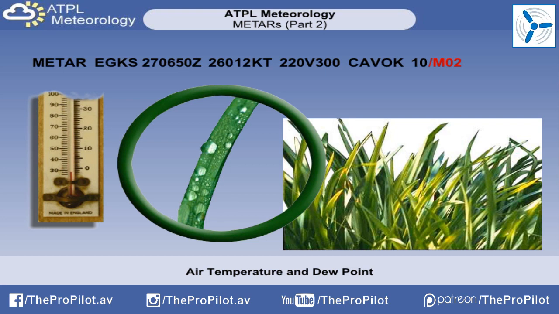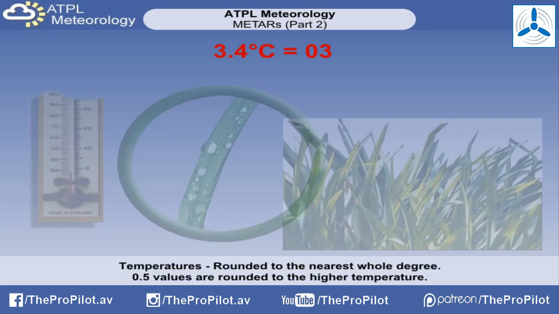If either are negative, they will have the prefix M. Now the dew point is -2 degrees Celsius. Temperatures are always rounded to the nearest whole degree. 0.5 of a degree would be rounded to the higher temperature. For example, -2.5 would be M02.